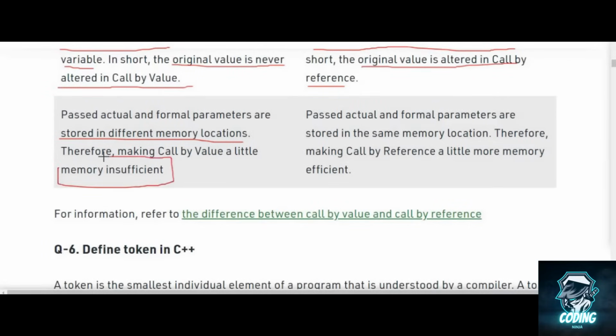This is the drawback of call by value. In call by reference, actual and formal parameters are stored in the same memory location, therefore call by reference is a little more memory efficient.